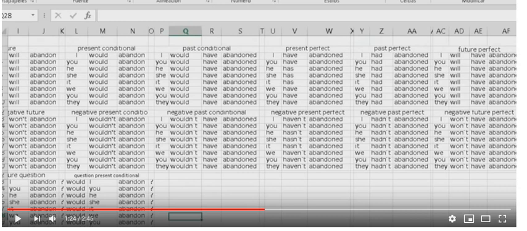Had I abandoned, or with this, had you abandoned, had he abandoned, had she abandoned, had it abandoned, had we abandoned, had you abandoned, had they abandoned, hadn't I abandoned, hadn't you abandoned, hadn't he abandoned, hadn't she abandoned, hadn't it abandoned, hadn't we abandoned, hadn't you abandoned, hadn't they abandoned?